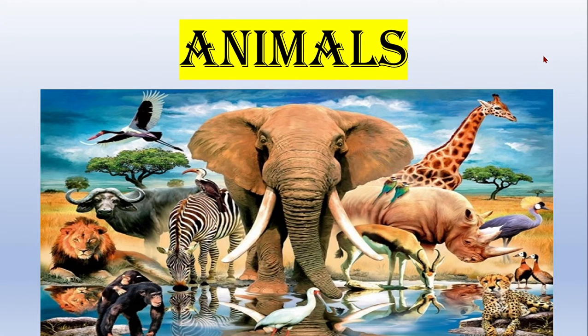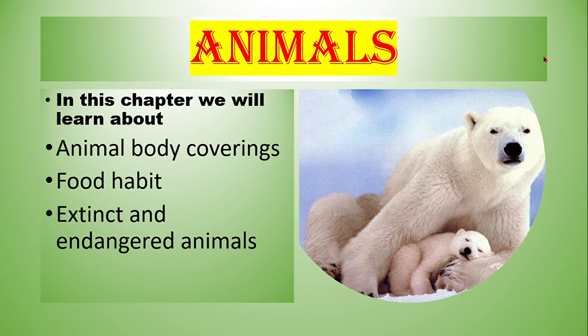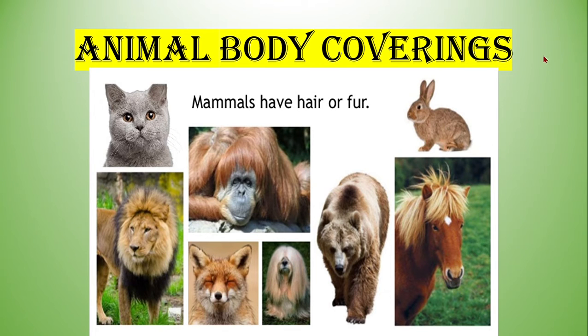Animals. There are different types of animals around us. They differ in size, shape, color, and the place they live in. In this chapter, we will learn about animal body coverings, food habit, extinct and endangered animals.